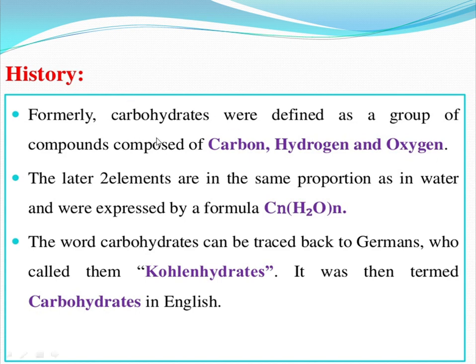The molecular formula is CnH2O taken n times, where the last two elements, H2O, are in the same proportion as in water.